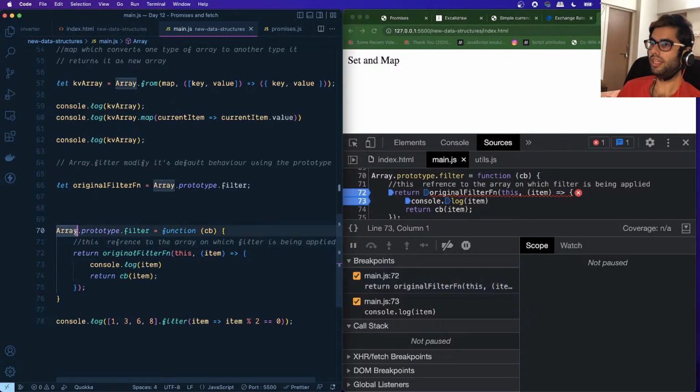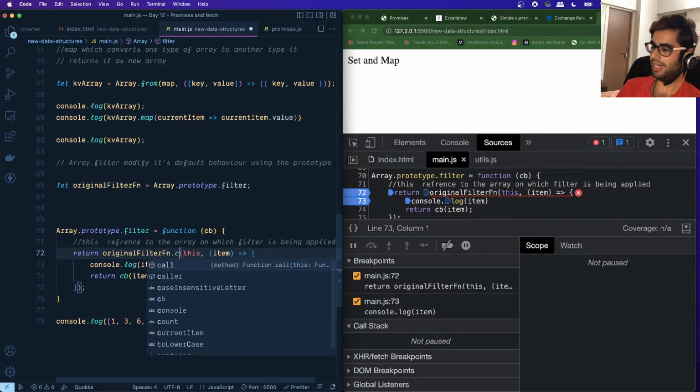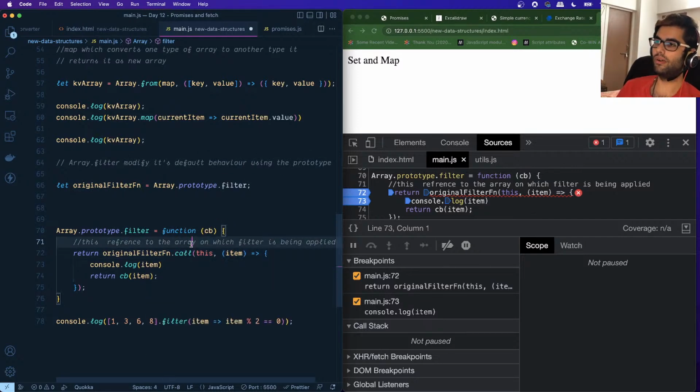So we are saying Array.prototype.filter. We are giving it a function, we're giving this a callback. Then we are calling it over here, returning the original filter. Oh yeah, I need to make use of the call statement, right? Because I am trying to invoke this function.